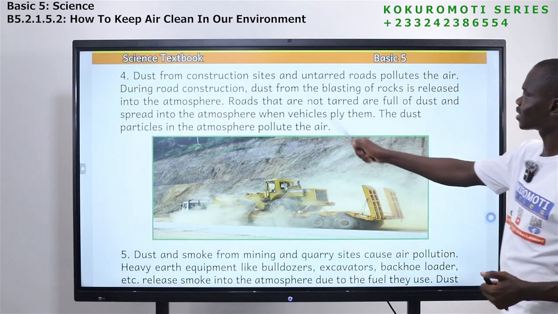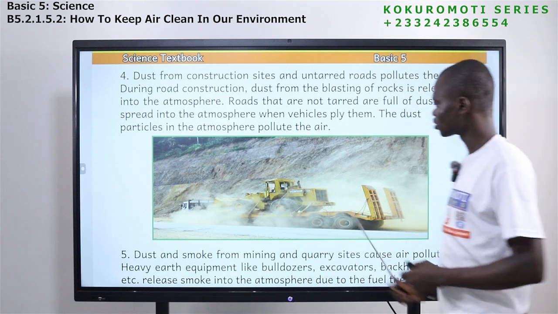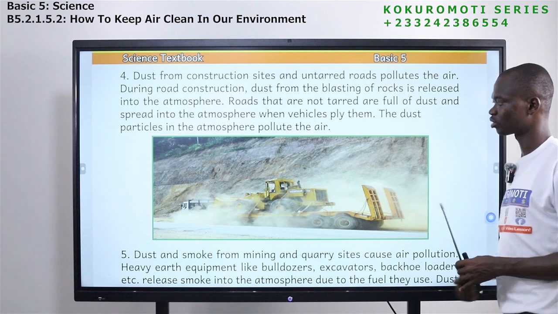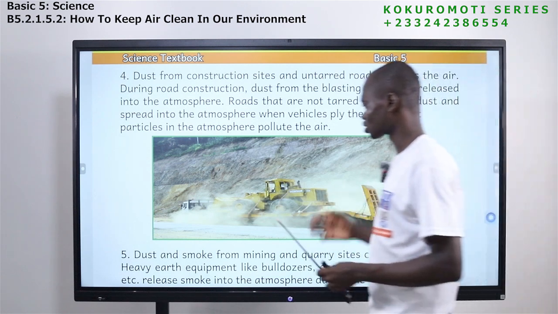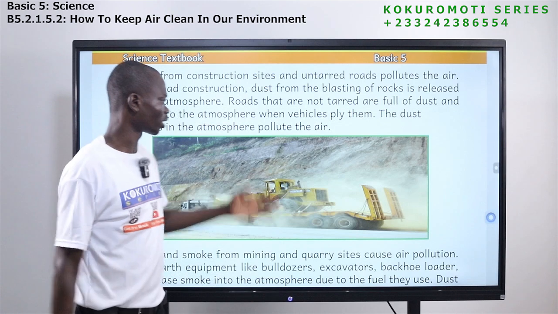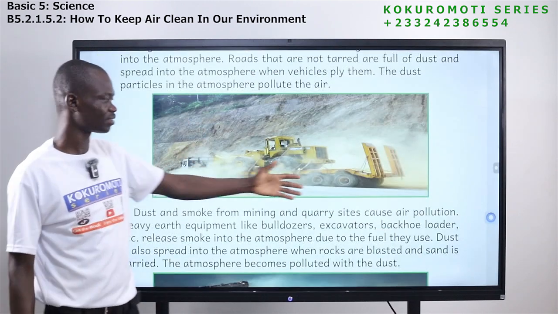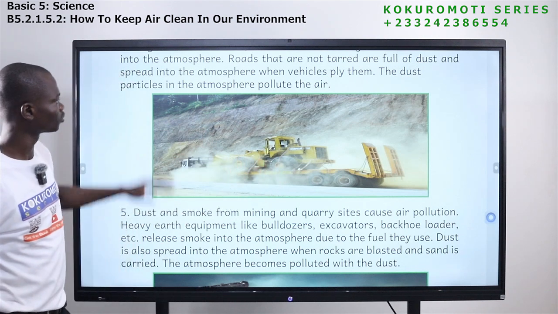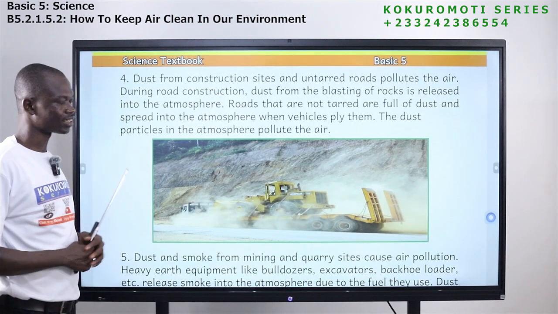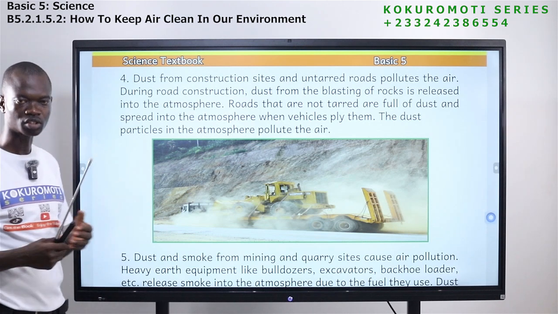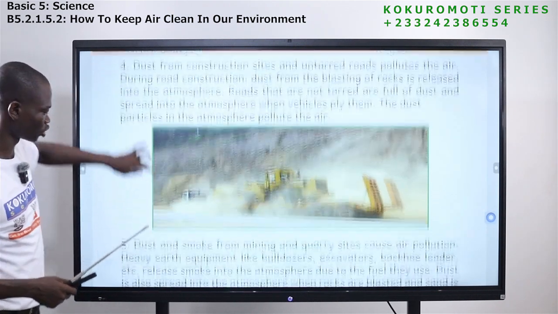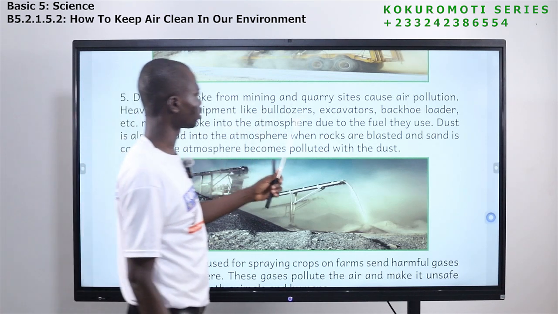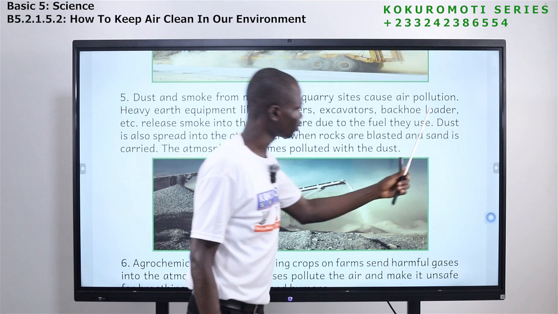Now look at this side. Dust from construction sites and untarred roads pollutes the air. So look at this construction site, the dust. If you live around, you always have health issues because the air will get polluted by the activities happening here. So dust from construction sites and untarred roads also leads to what? Air pollution.